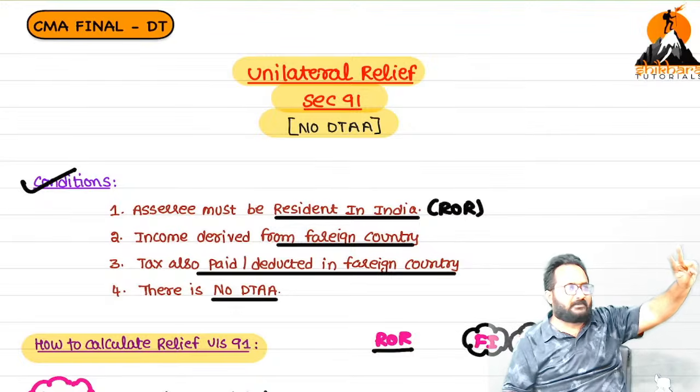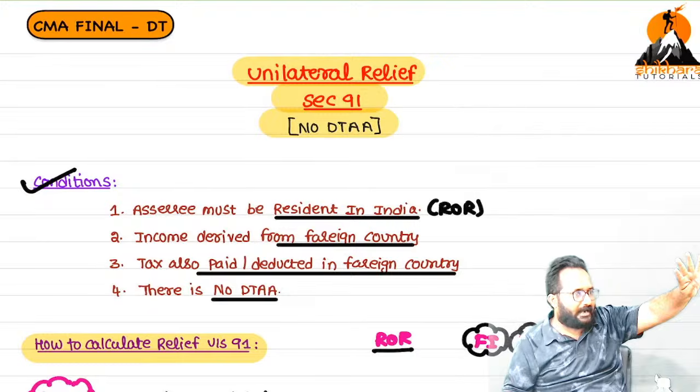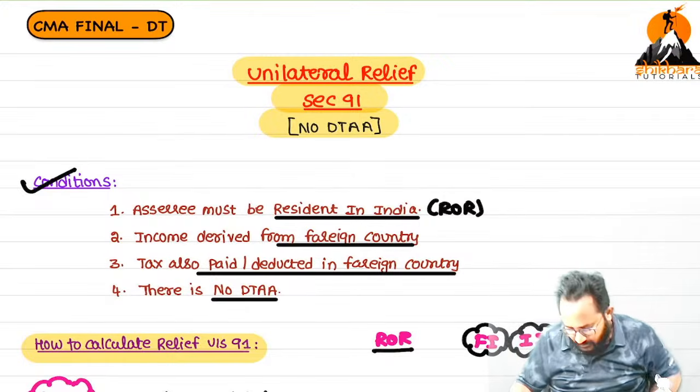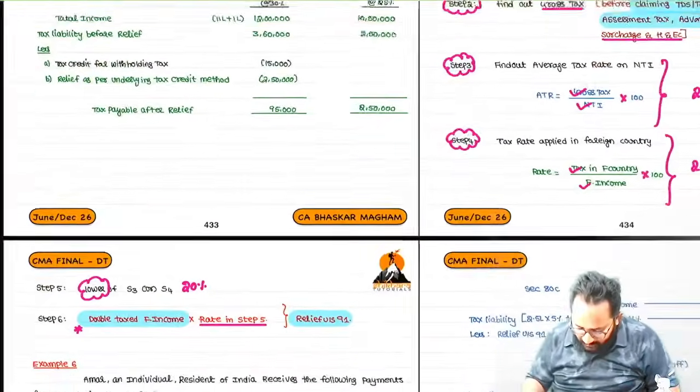Step 1, net total income. Step 2, gross tax. Step 3, average tax rate in India, and average tax rate in foreign country. The lower rate we have to apply on the doubly taxed foreign income.